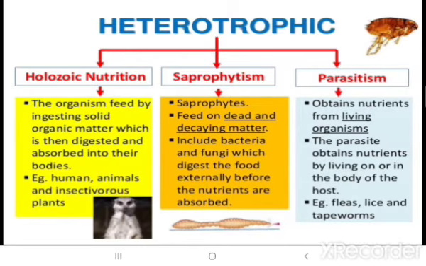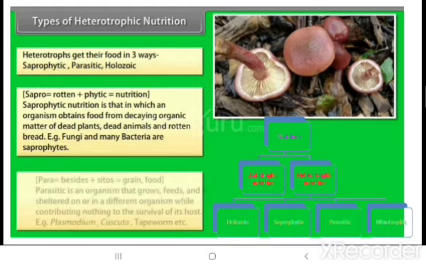Clear? So for your syllabus, these first three are the main ones, that is holozoic, saprophytic, and parasitic. In holozoic, as we know, we take in the food that is digested inside our body only; in saprophytic, they feed from dead remains; and in parasitic, nutrients are obtained from a host. They come inside your body or outside and feed themselves with the nutrients of the body on which they are surviving.